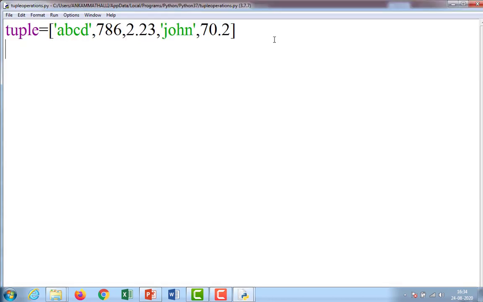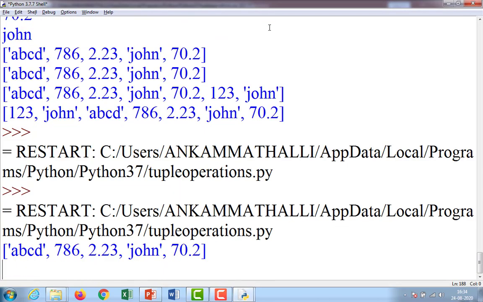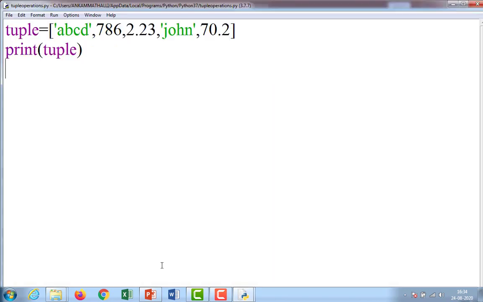Suppose if I print tuple, Control S, F5, tuple is going to print. Why is it not giving any error? Because a tuple must start with parentheses, but I am giving square brackets here, and still it is executed.